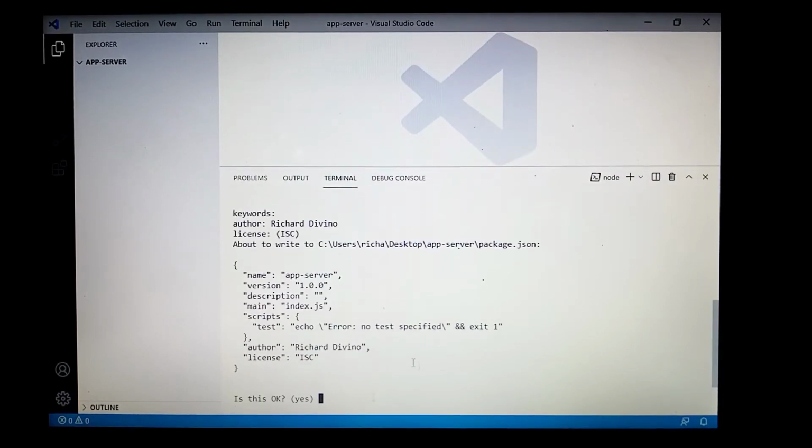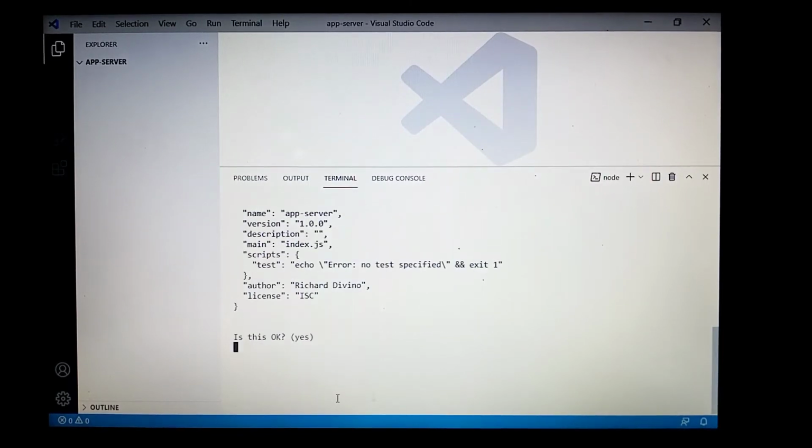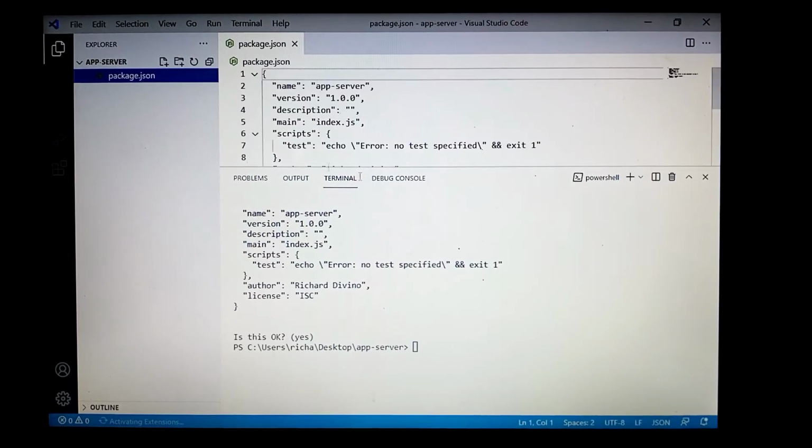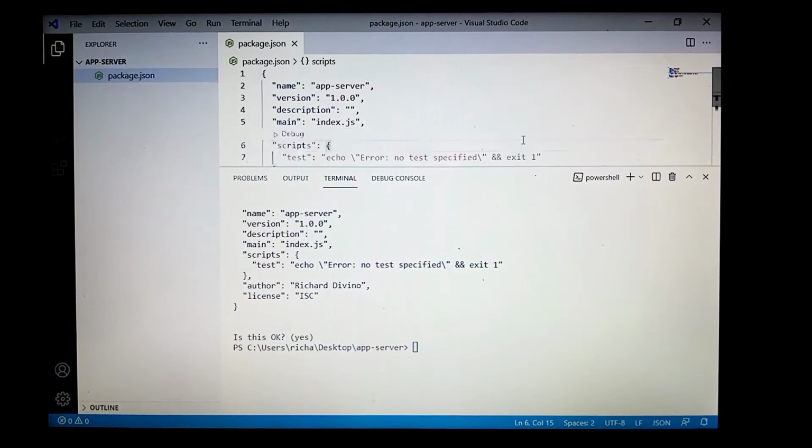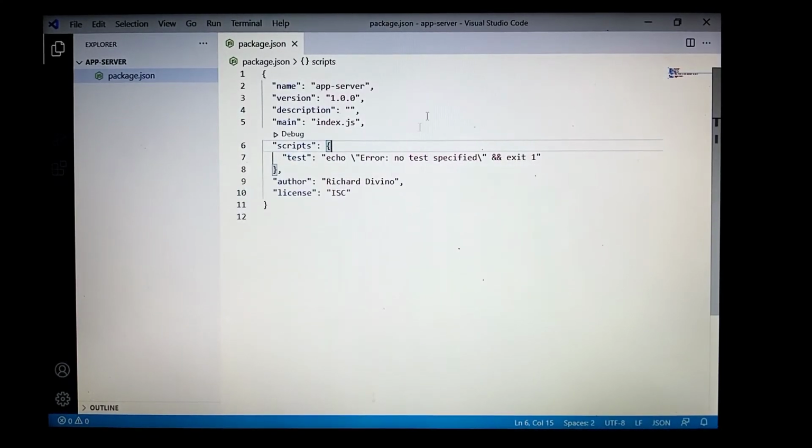This is now the generated JSON script. If everything is okay for you, then you can proceed by hitting enter. As we can see, we now have a package.json file which contains all the information that we filled out earlier.